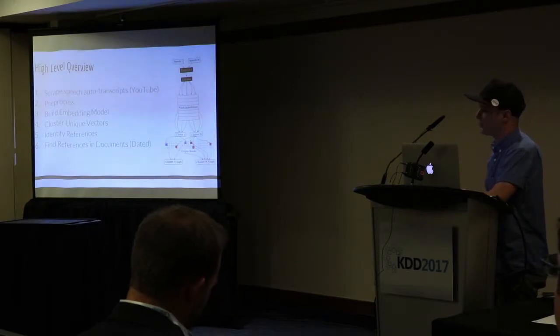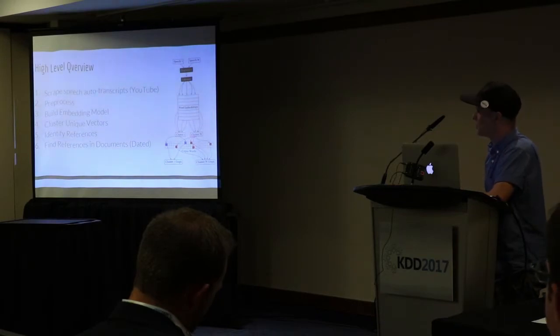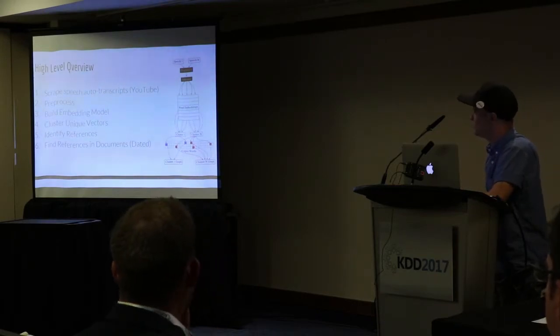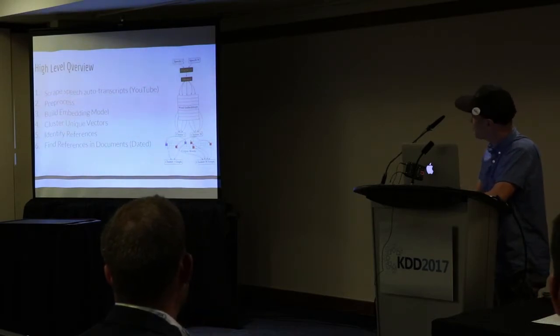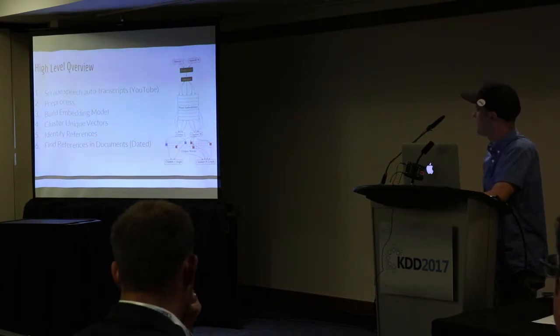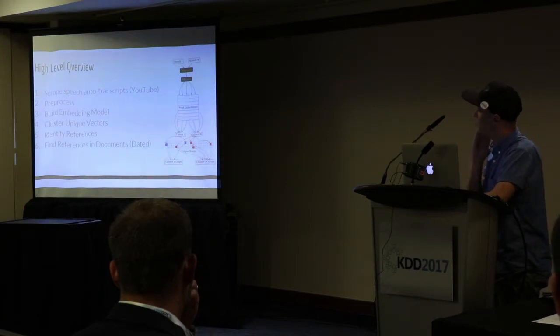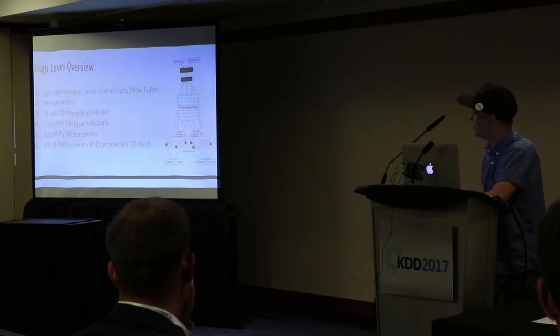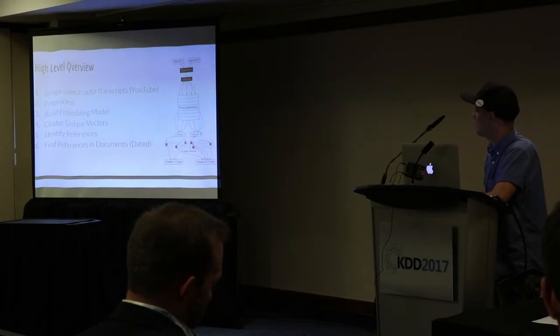So the high-level overview for how we're doing this is we scraped all of the auto-transcripts from Google, and Google uses a deep learning model to automatically transcribe things into many languages. We just use English. Then we pre-process it, just real simple: tokenize on white space and lowercase, and remove audience cues and stuff like that, because they do add all of that. And then we built an embedding model. I tried a few different ones. I tried straight word2vec, and then I also used fastText.